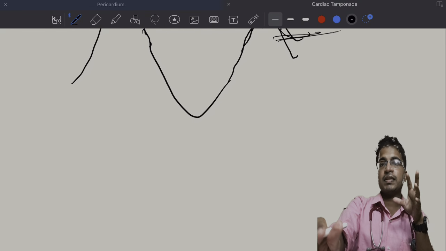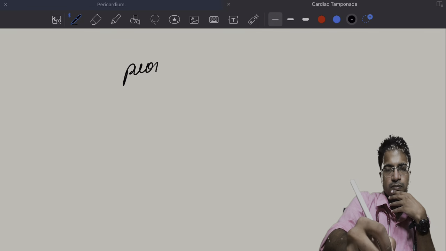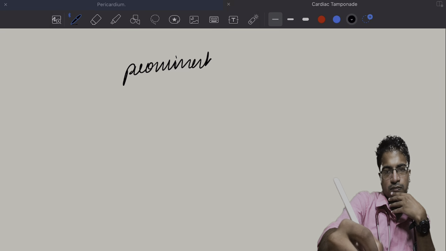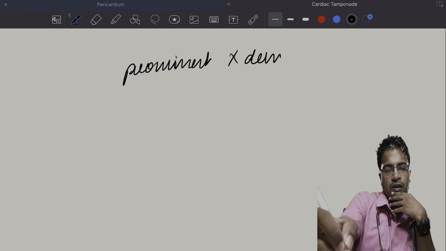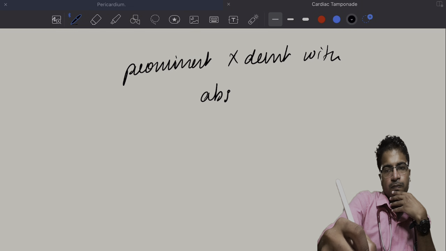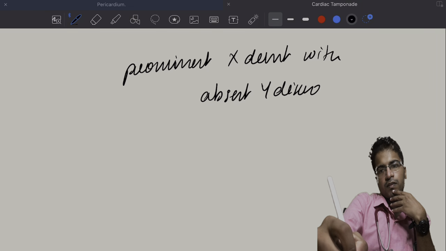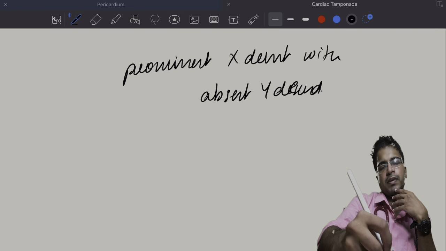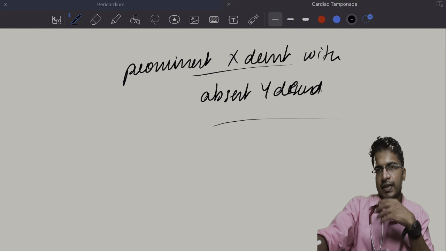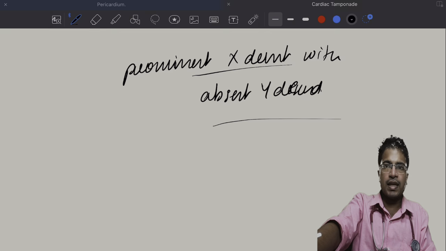So these are the JVP findings: prominent x descent with absent y descent. This is the classical JVP finding in case of cardiac tamponade.